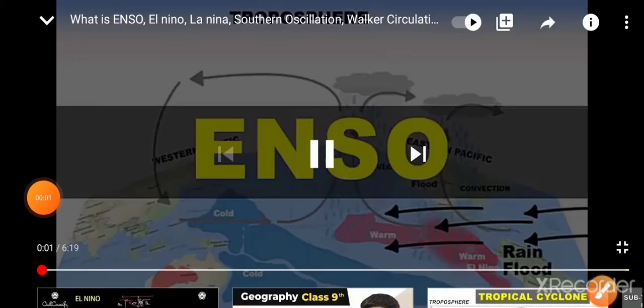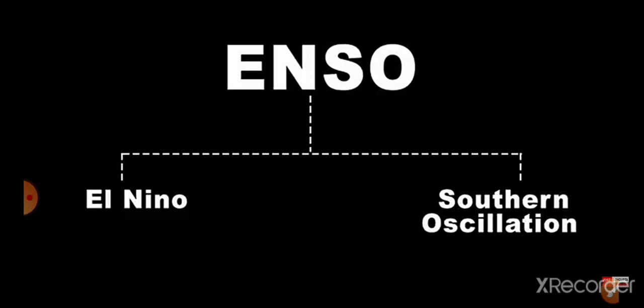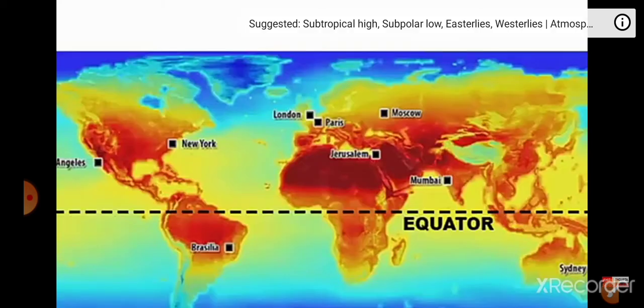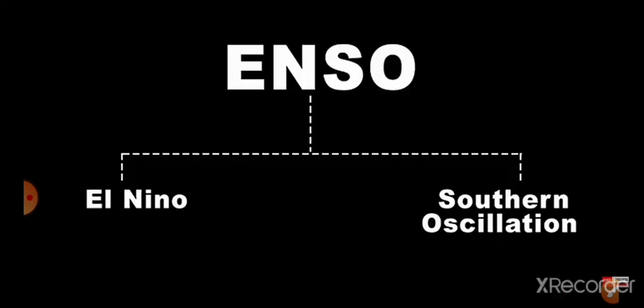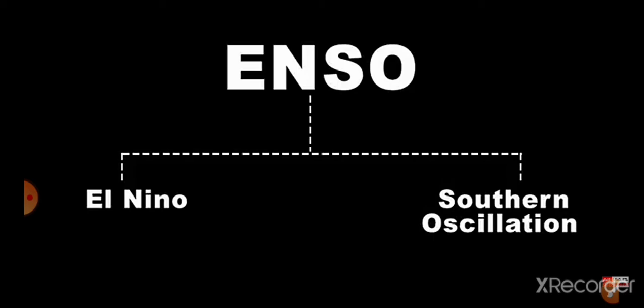In this video, we are going to learn about ENSO, E-N-S-O. If you break it, EN stands for El Nino and SO stands for Southern Oscillation, because the ENSO phenomenon mostly occurs in the southern hemisphere, just right below the equator. And when you look at the term oscillation, it gives us a hint that something oscillates from one place to another or back and forth. If you want, you can pause the video and think about what that could be.